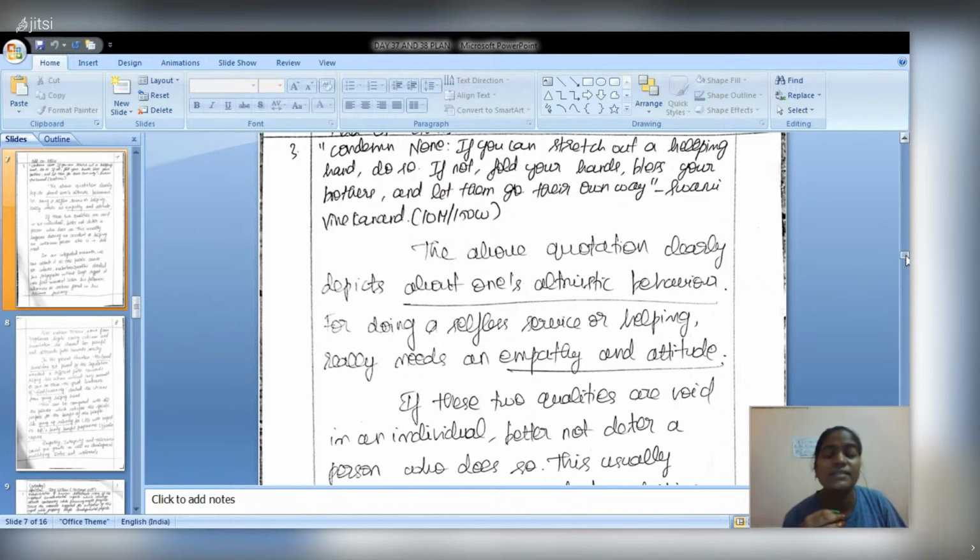As I have already been telling you, the ethics question is purely based on your opinion and perspective. It's my perspective to write this question. But this question should give a clear explanation about altruistic behavior. And you have to give some human values which can lead to, which can yield altruistic behavior or altruism among human beings. And give some examples too to illustrate. That's all. This is what the question demands.